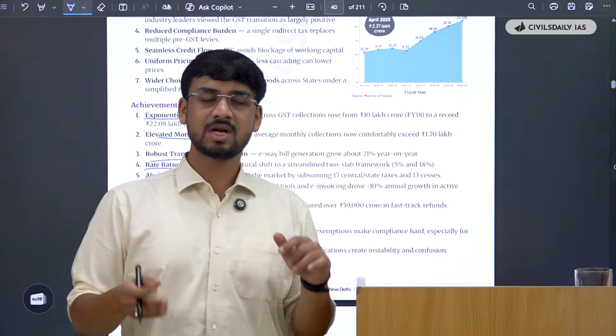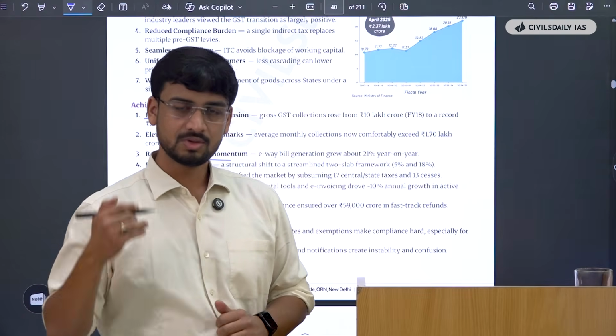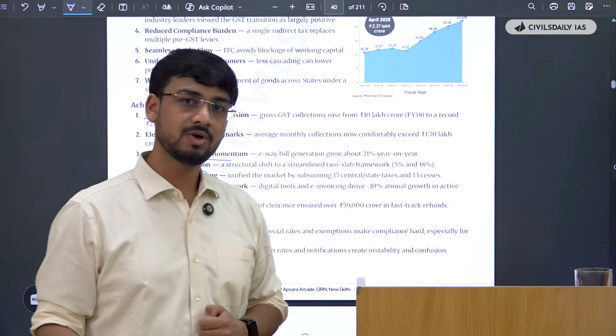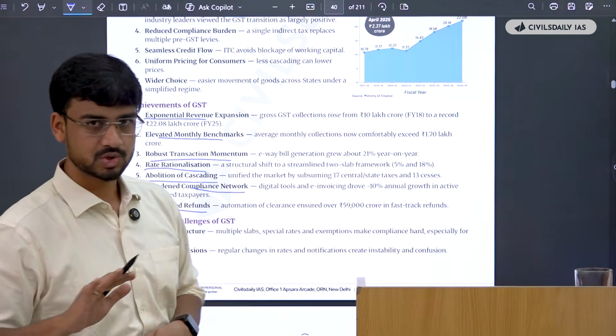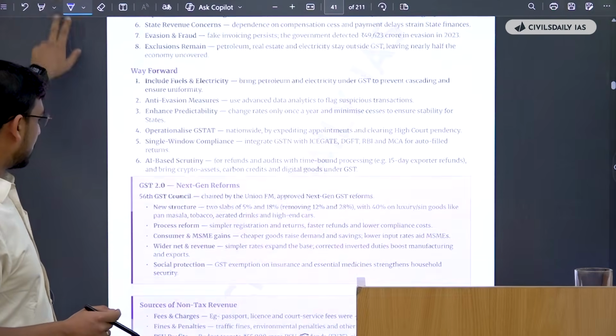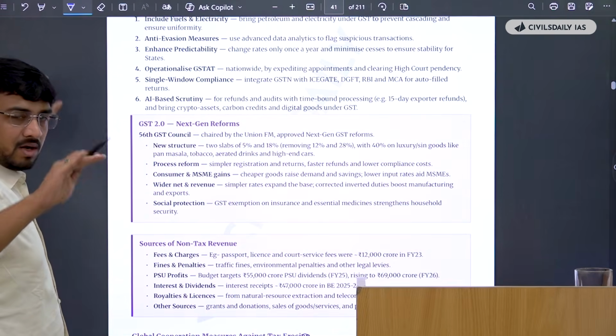And you don't have to sit and mug up every single point there. If you just read it twice or thrice, your brain is capable enough to remember these points, provided that you have understood them. So we'll focus more on understanding them. Then again, these are the issues. How can we improve? They have given you everything under one document.